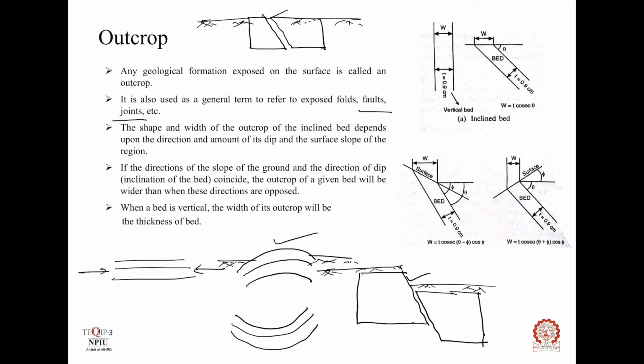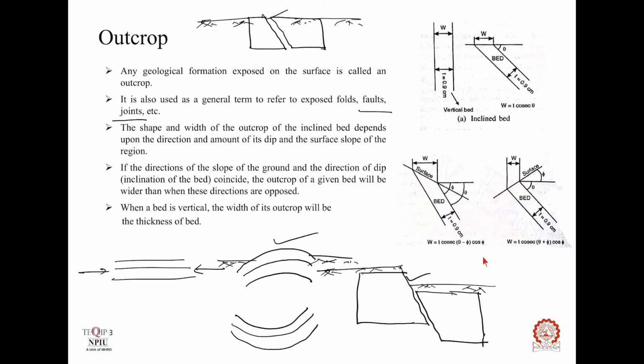The shape and width of the outcrop of the inclined bed depends upon the direction and amount of its dip and the surface slope of the region. If the direction of the slope of the ground and the direction of dip, which is nothing but the inclination of the bed, coincide, the outcrop of a given bed will be wider than when these directions are opposed. When a bed is vertical, the width of its outcrop will be the thickness of bed.